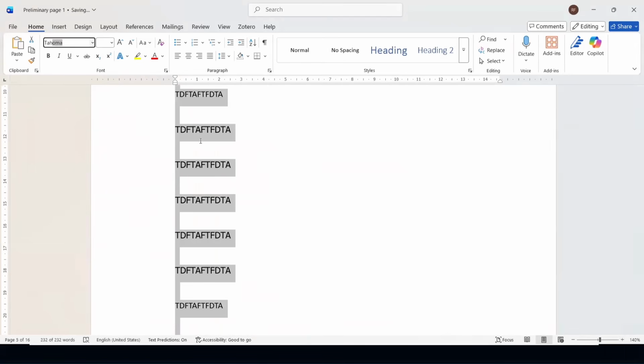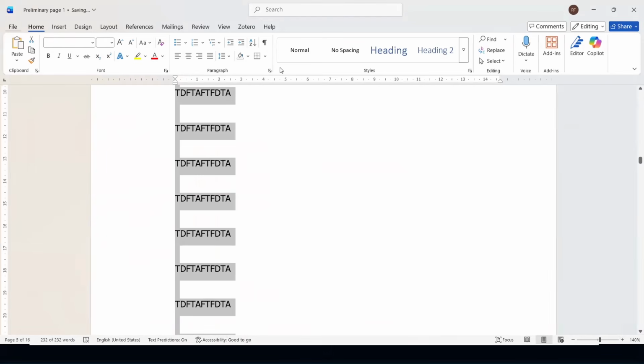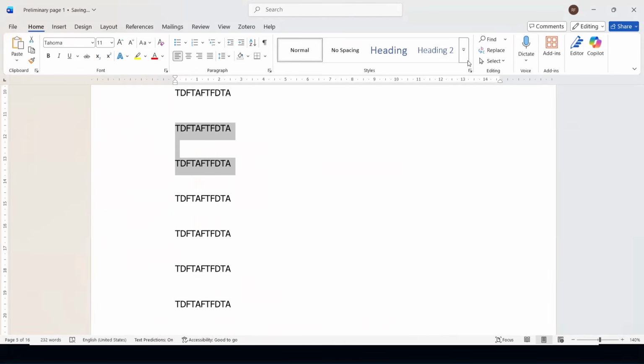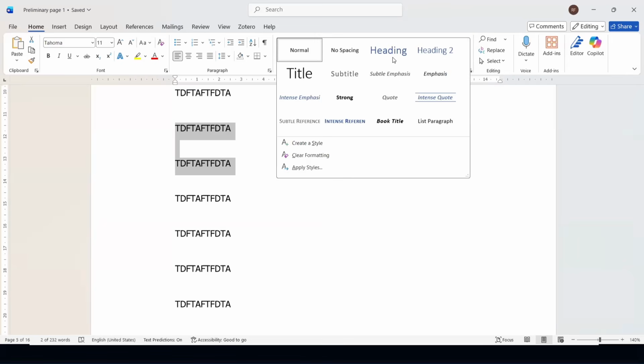So this should be to home. There you go. Let me just demonstrate how to maximize the use of heading here in Microsoft Word. So in home, you have here in the ribbon heading 1, heading 2, etc.